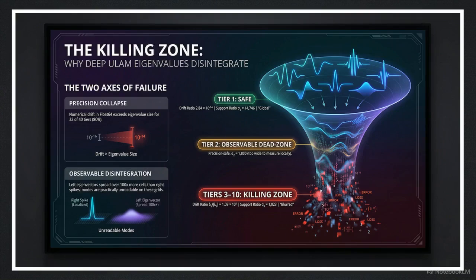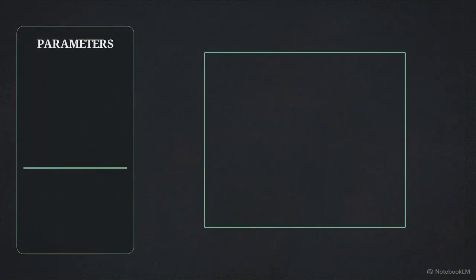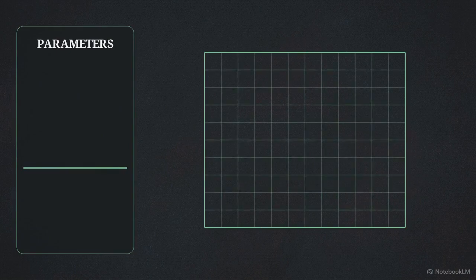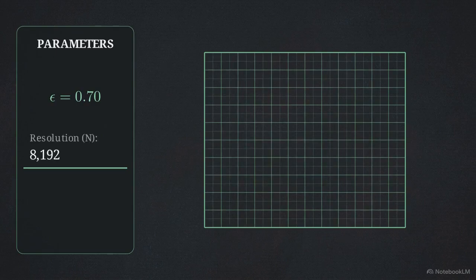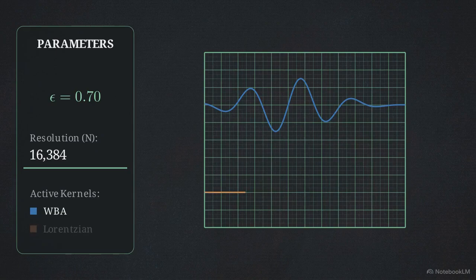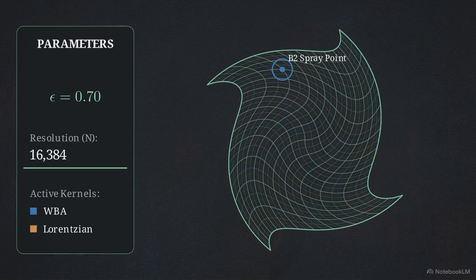On these executed discretizations, the deep spectrum falls into a numerical killing zone, failing simultaneously on mathematical precision and physical observability. All of the data we are examining today is strictly bounded. We are looking exclusively at executed finite grids locked at an epsilon value of 0.70. The matrix dimensions for this analysis are highly specific, scanning resolutions of exactly 8,192 and 16,384 cells. At these resolutions, we are targeting the WBA and Lorentzian kernels applied directly to the twisted birdmap boundary grid.